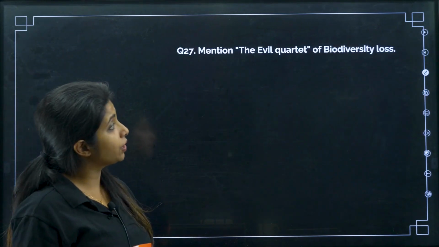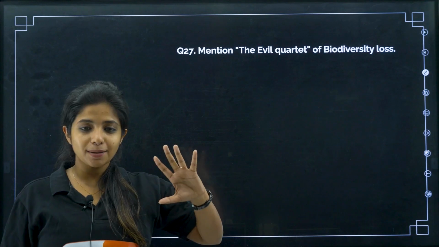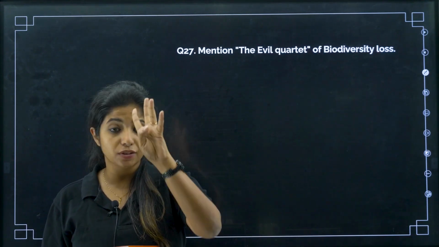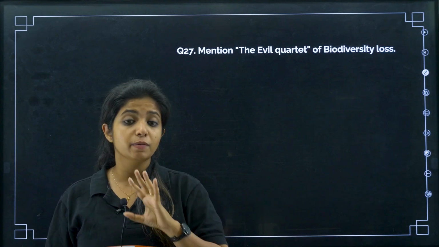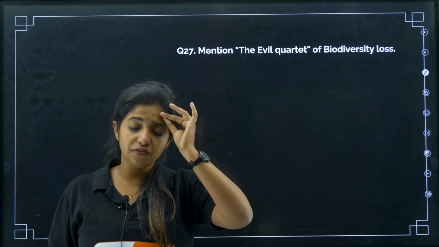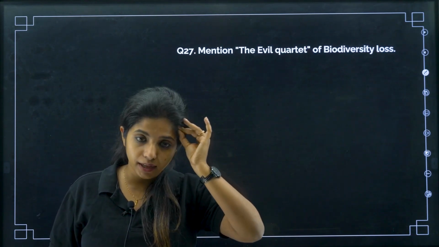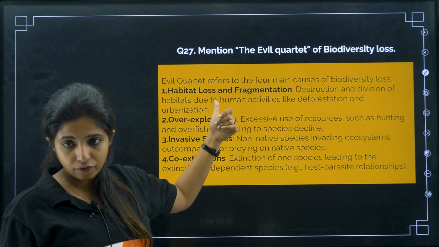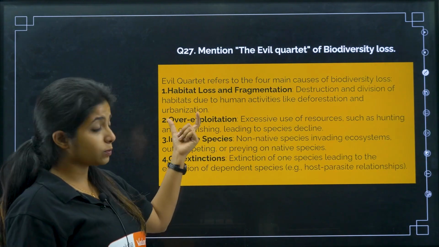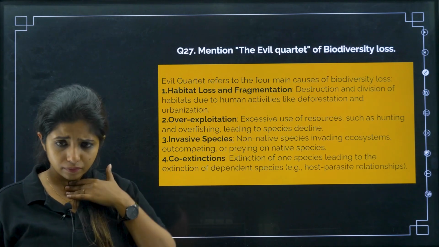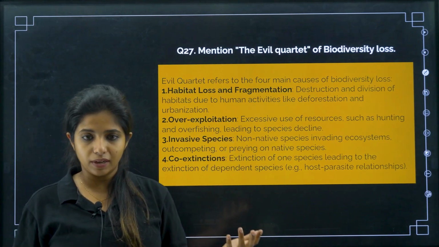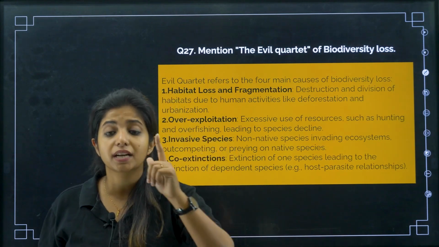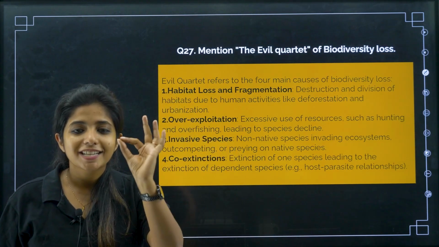Now, mention the evil quadrant of biodiversity loss. Again, something always repeated. Evil quadrant, as in you are asked about four things. Quadrant as in four things, okay? Which are responsible for biodiversity loss? Every single time this question comes, every single time you have to remember it. So, the first is habitat loss and fragmentation. Because of this, obviously, you will have biodiversity loss. Then over-exploitation of things. You are overkilling organisms, my dear children, obviously they will be dying. They will soon get extinct also. There is a loss of biodiversity. For example, the Steller's sea cow.